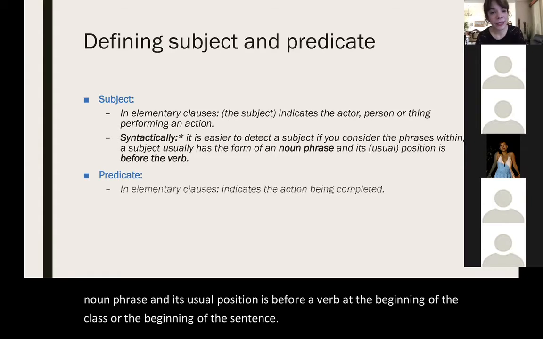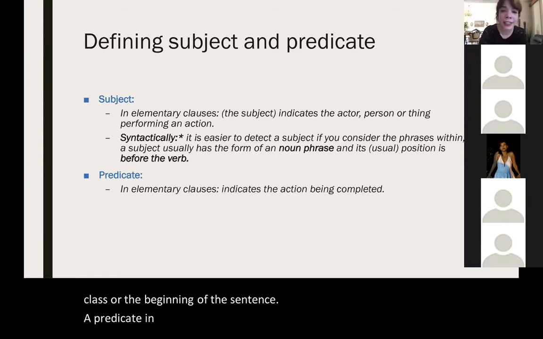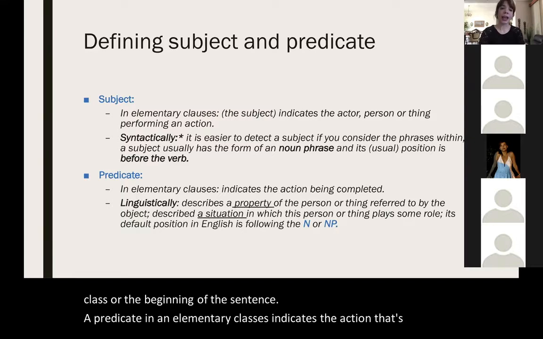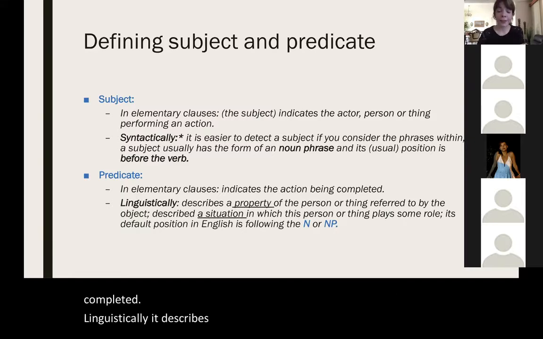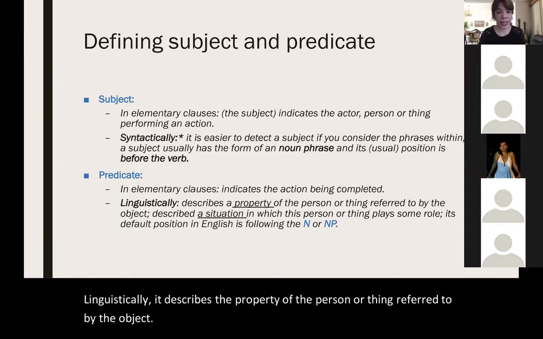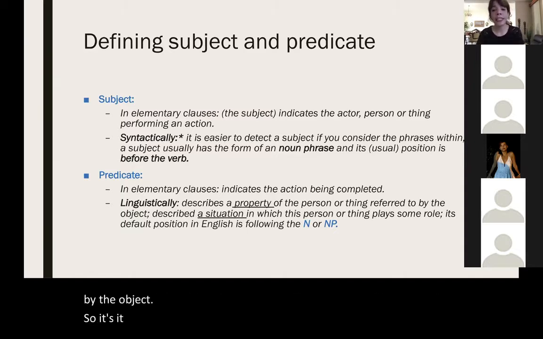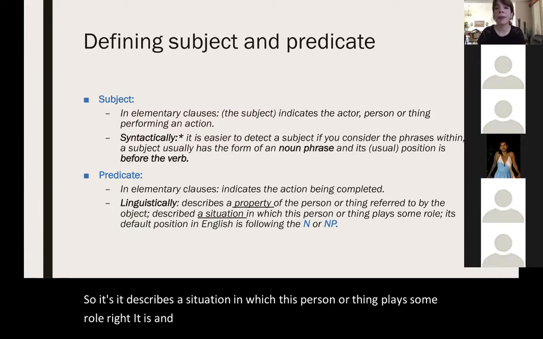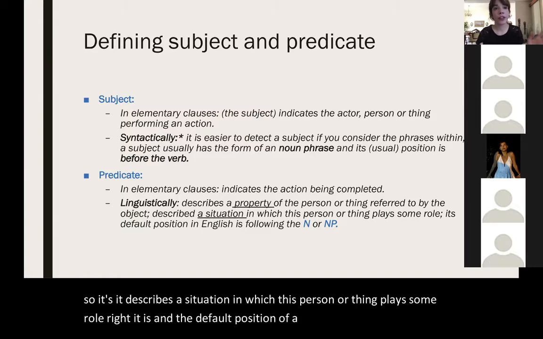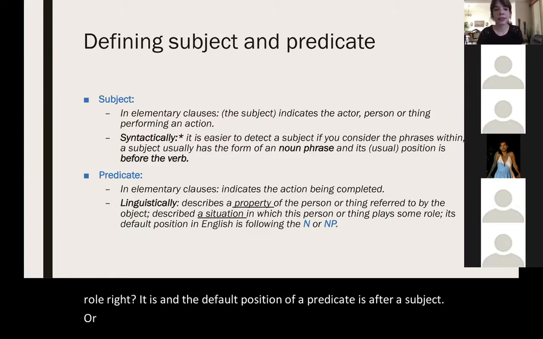A predicate in elementary clauses indicates the action that's being completed. Linguistically, it describes a property of the person or thing referred to by the subject. So it describes a situation in which this person or thing plays some role, right? And the default position of a predicate is after a subject or following a noun phrase.